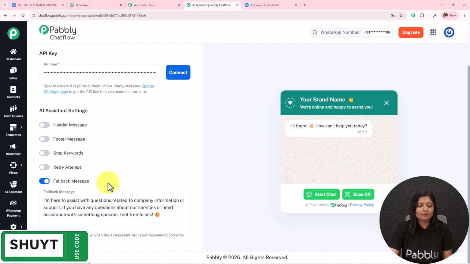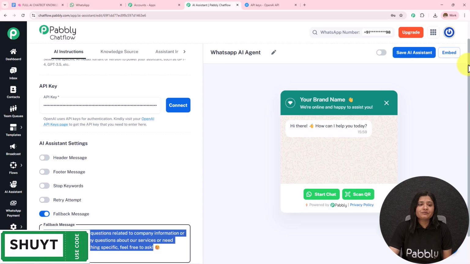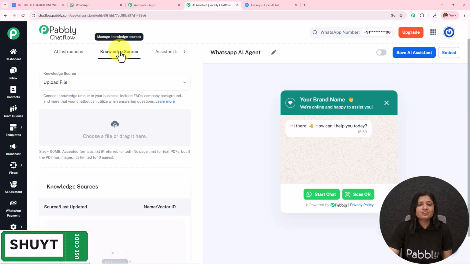Then we have this fallback message. Now when the API is not responding, the AI agent will not be able to resolve the queries. In that case, this fallback message will be sent. What you can also do in this fallback message is add the contact details of the company, so that whenever the queries are not resolved, at least the contact details are sent and the user can contact you directly. Moving on to the next part, here we have this knowledge source.